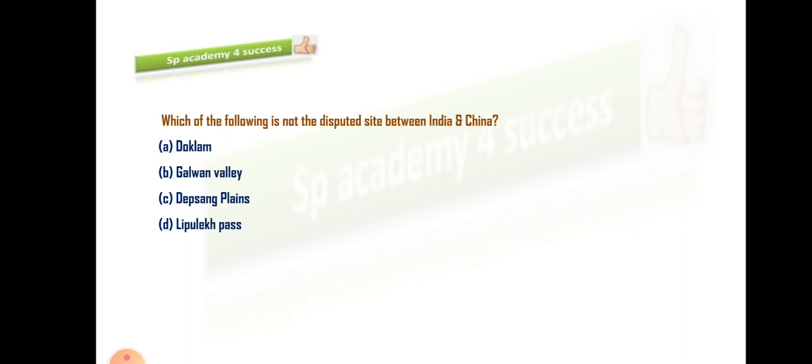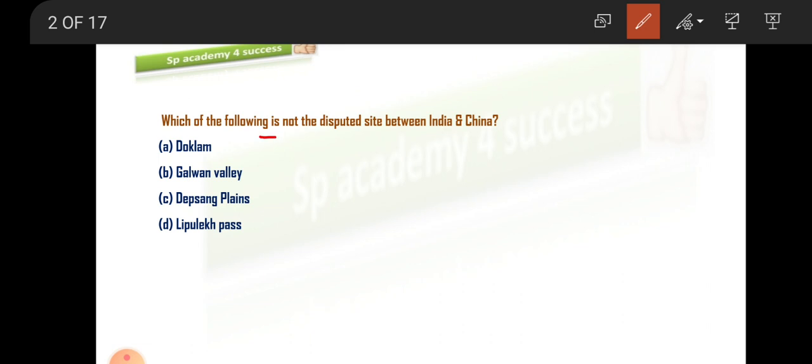See the options carefully. Doklam, first option, Galwan Valley, Depsang Plains and Lepulekh Pass. Of these, which is not a disputed site? Here the question is regarding a site that is not disputed between India and China. First I'll give the answer and then we will go for the explanation. The answer is option D, that is Lepulekh Pass.